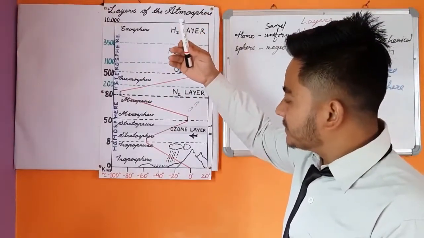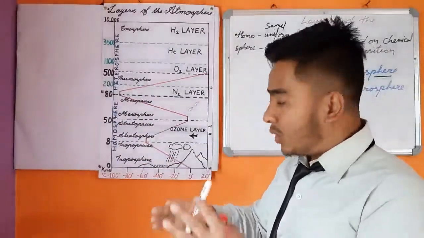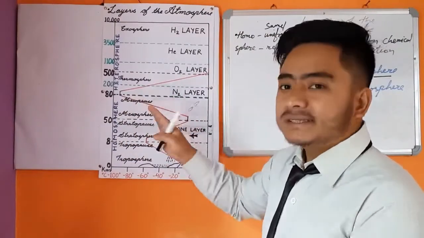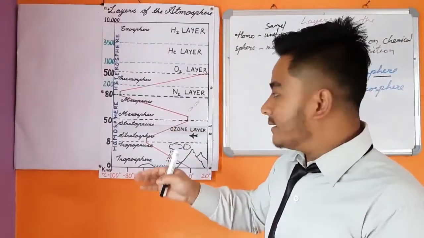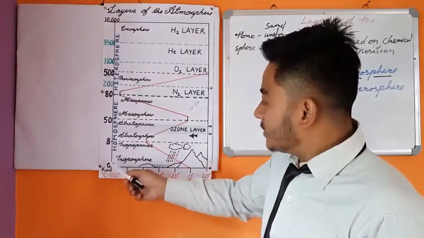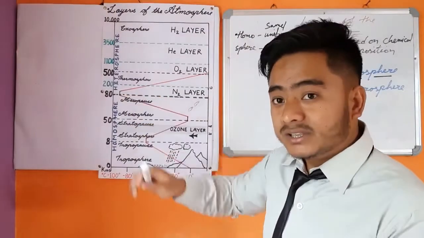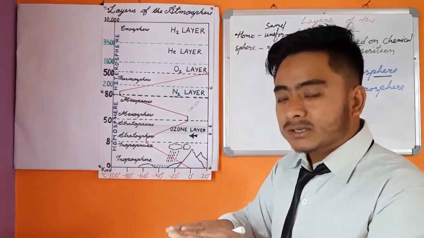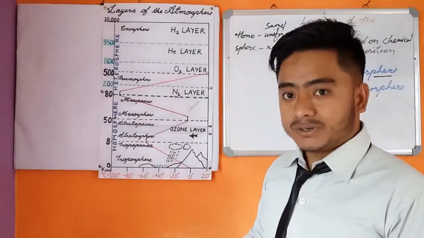The chemical composition of the atmosphere, or the different gases that are present in this atmosphere, remains same or uniform. This layer of the atmosphere is called the Homosphere. Let me repeat again. From 0 kilometers to 80 kilometers, the various gases that are present in this atmosphere remain same or uniform. This layer is called the Homosphere.